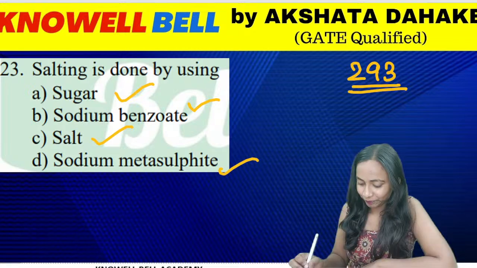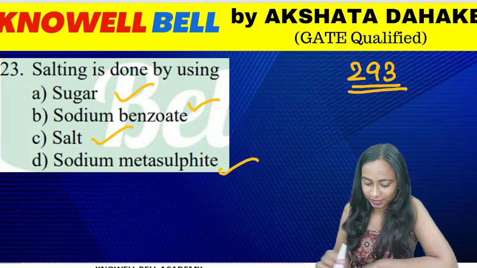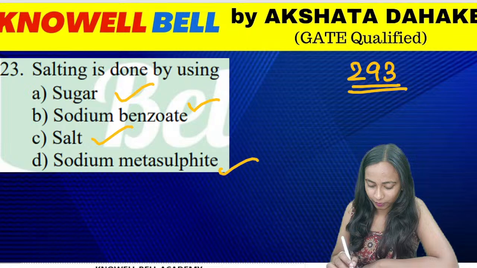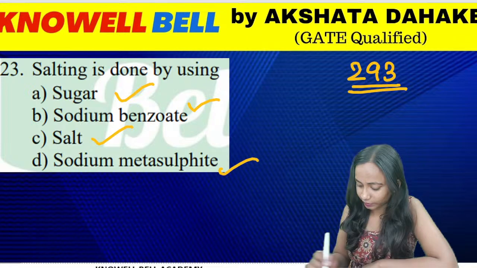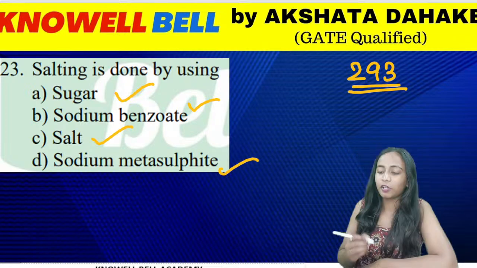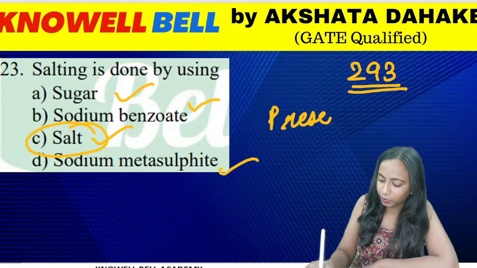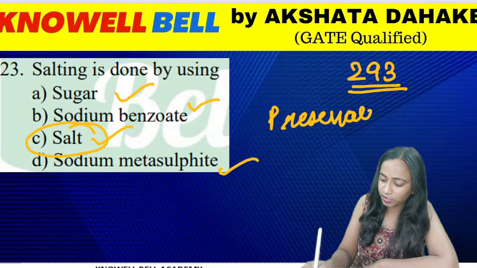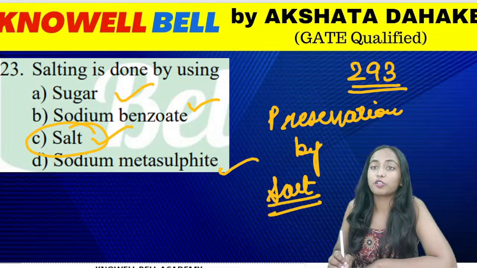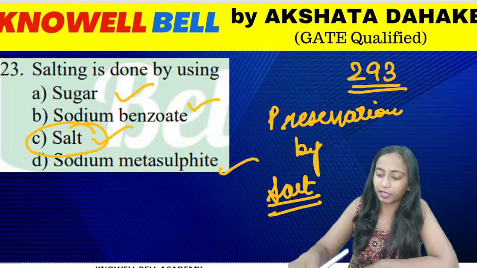What is going to be the right answer for this question? C is the correct answer. Very good. Salting is done through what? Salting is done by using salt. Preservation done by salt is called salting. So the correct answer is option C.